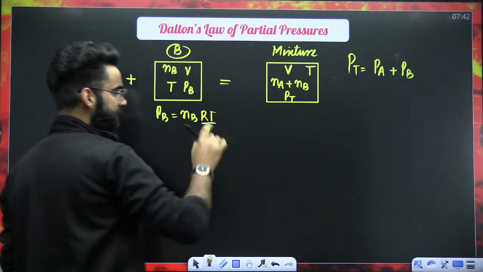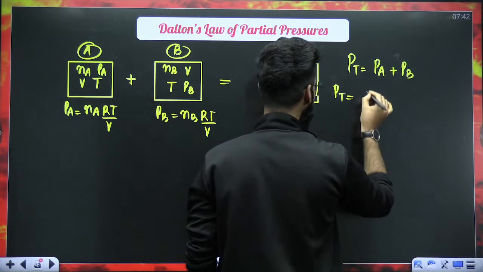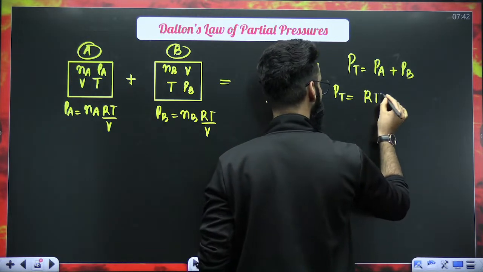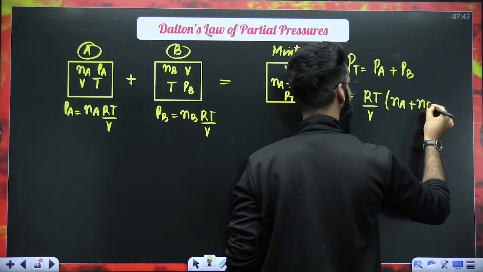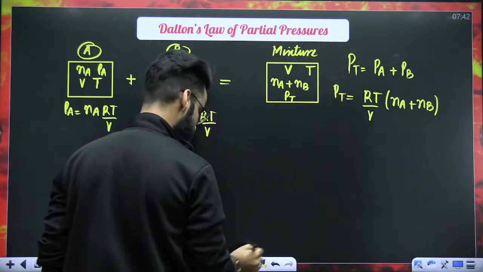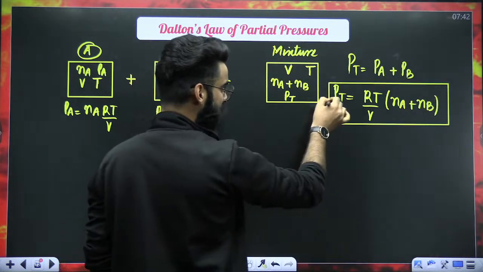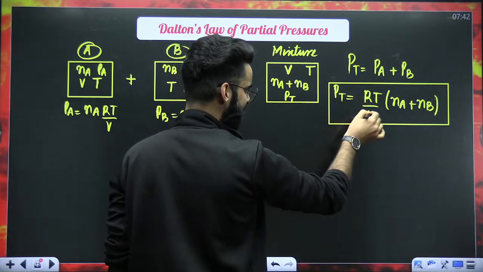Correct? Now, the total pressure of the mixture has to be equal to Pa plus Pb, where Pa is equal to Na RT by V and Pb is equal to Nb RT by V. So take RT divided by V common. It's going to be equal to Na plus Nb, right? My dear students, from this particular equation, a direct question can be asked: calculate the total pressure of the mixture containing two gases, A and B. It's going to be RT divided by V, Na plus Nb.